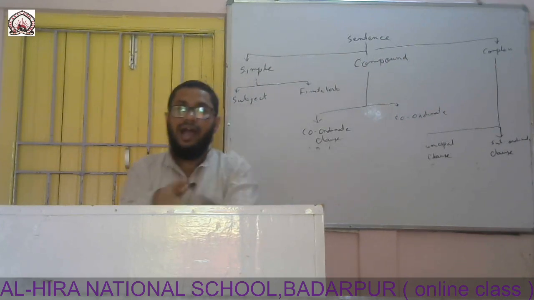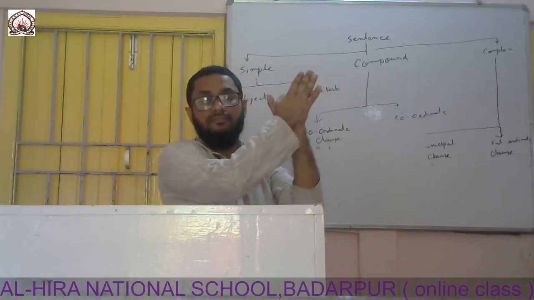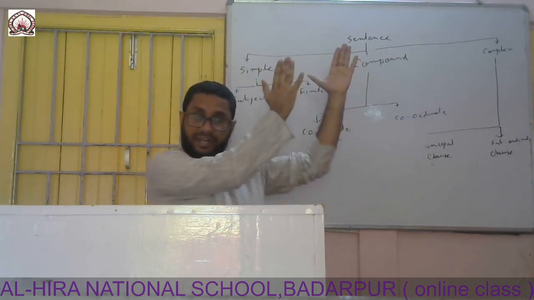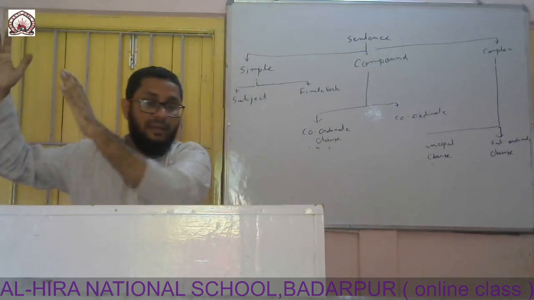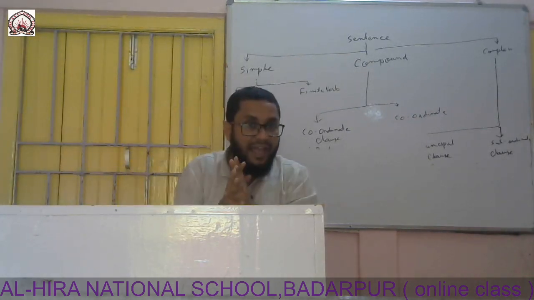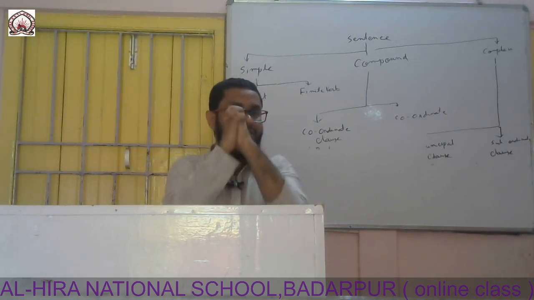For example, I was playing cricket and he was watching TV. I was playing cricket, this is a complete independent clause, and he was watching TV, this is also a complete independent clause. But these are bridged by a conjunction. So this is a compound sentence.